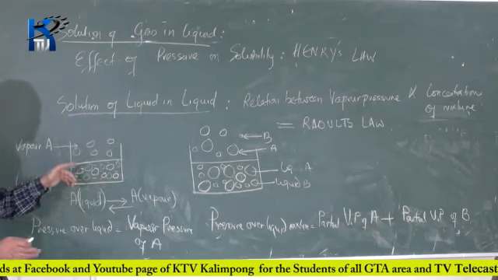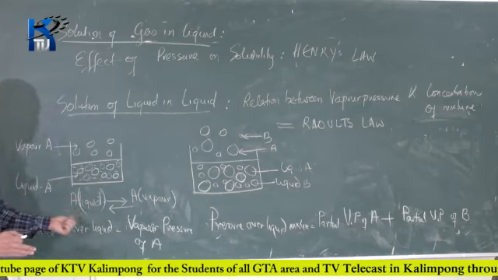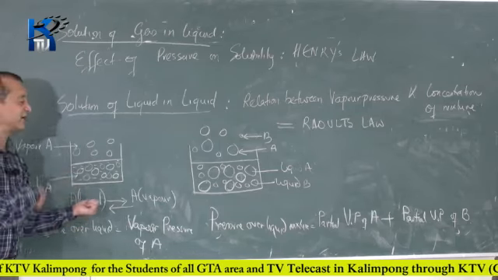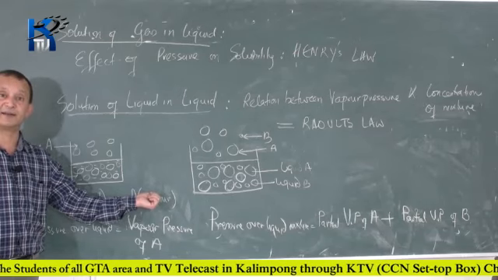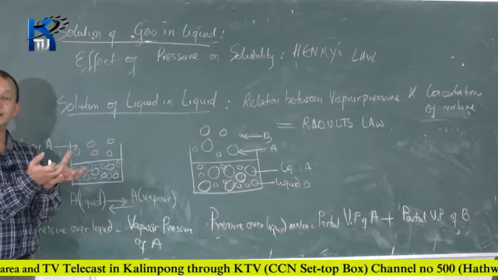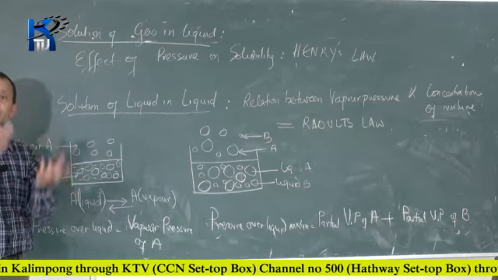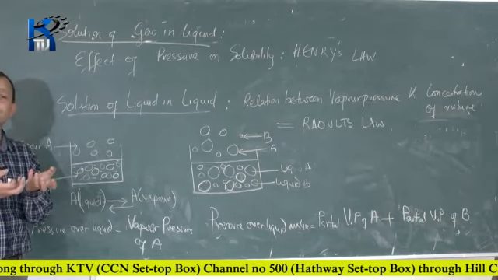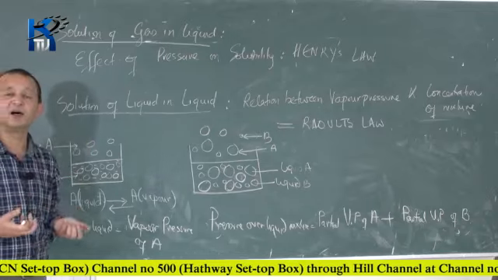So there are two processes occurring at the same time. What are the two processes? The liquid will be converting to vapors. At all temperatures that will be happening. If you have a glass of water, then above the surface of the water there will be water molecules coming out. Water molecules will be escaping out of the surface into the space above the water.